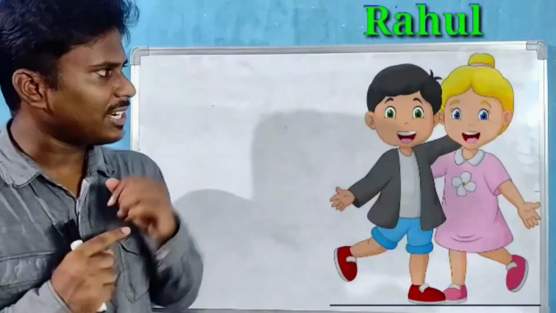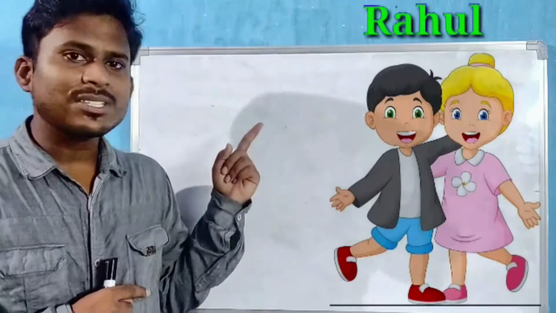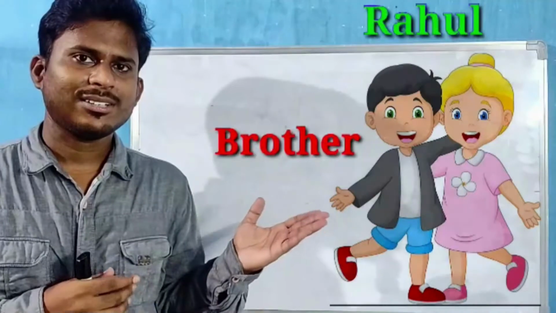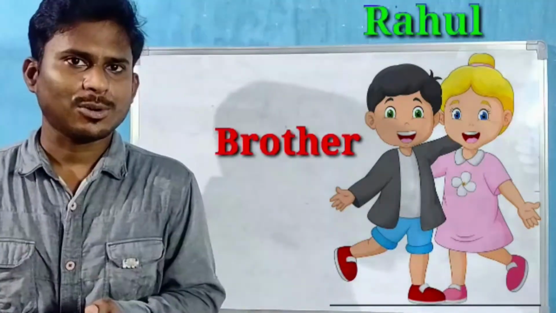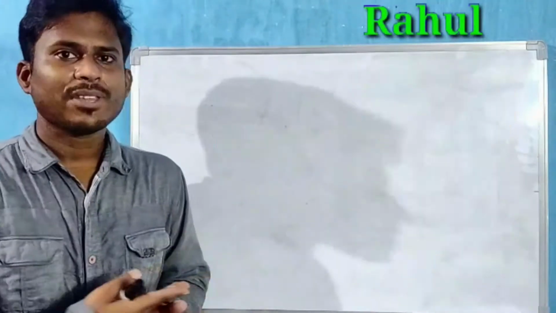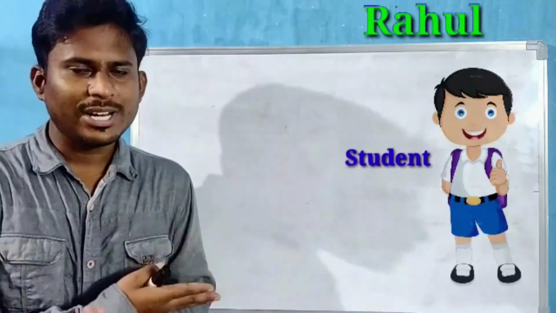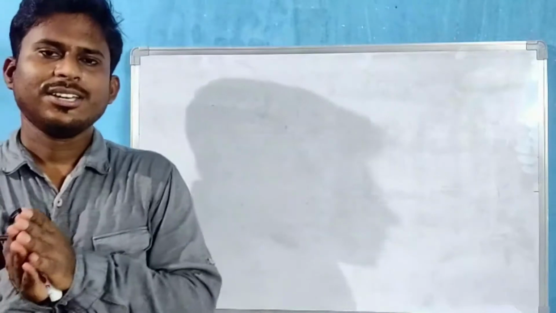And finally, check here, he is with his sister. See, now he is a brother. Same Rahul, but see, playing different roles. Brother, son, student, friend. Now in the same way, let us talk about a concept today. There is a digit in any number.